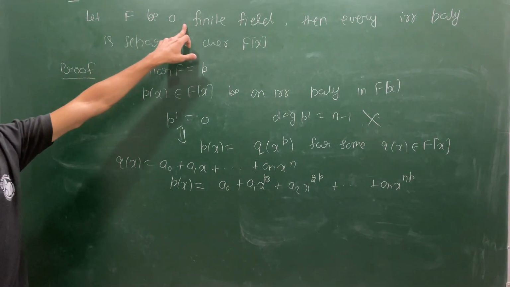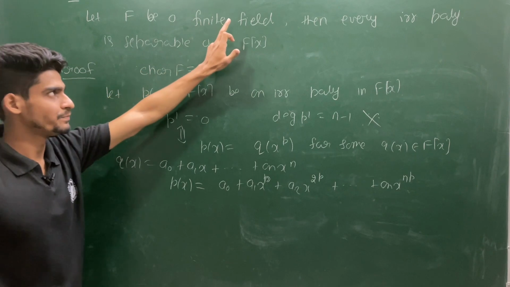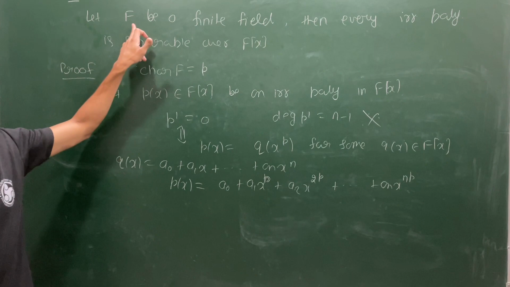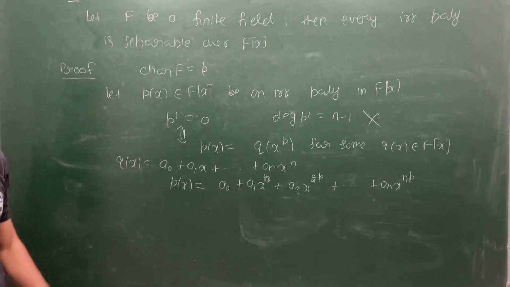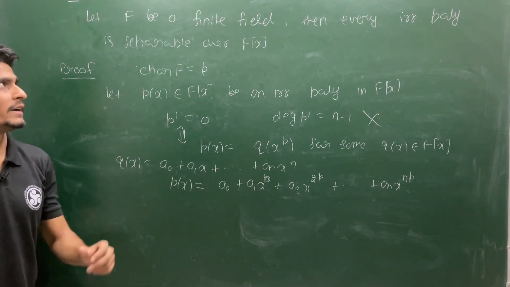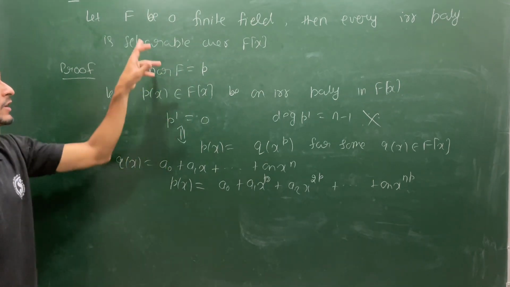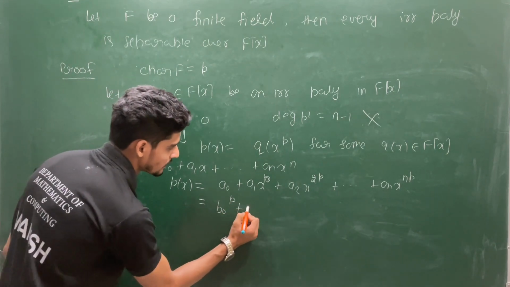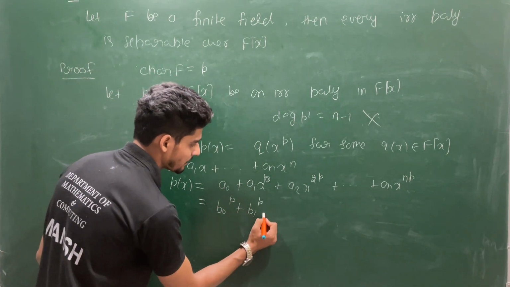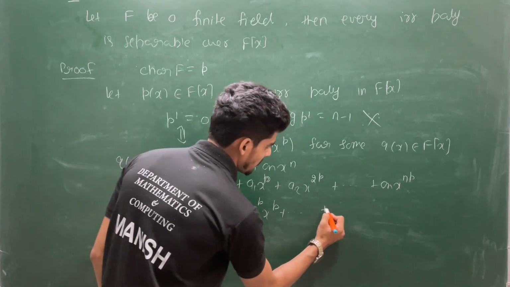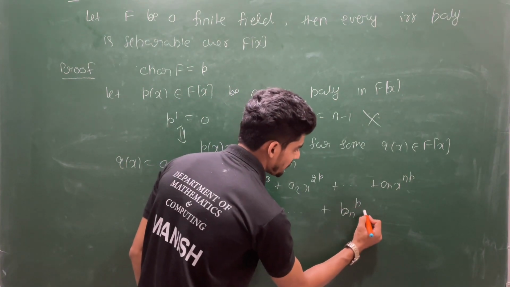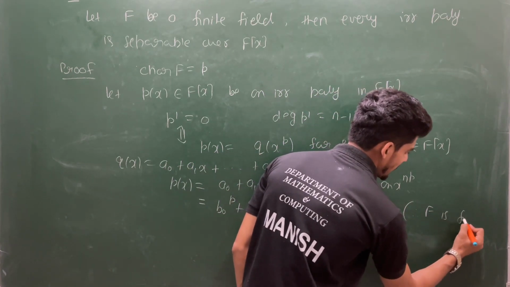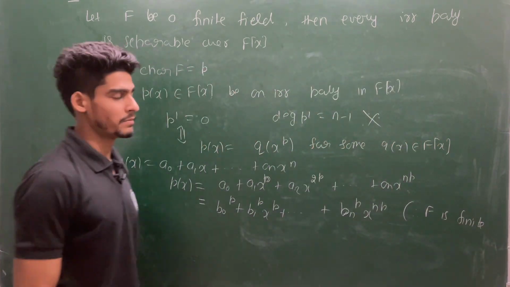Now whenever F is finite, then we know that every element can be written as a pth power of an element. If F is finite, in the last lecture we proved by using the Frobenius endomorphism that every element of F can be written as a pth power of some other element of F. So this a0 can be written as b0^p, this a1 can be written as b1^p, x^p, up to bn^p, x^np. This is since F is a finite field.